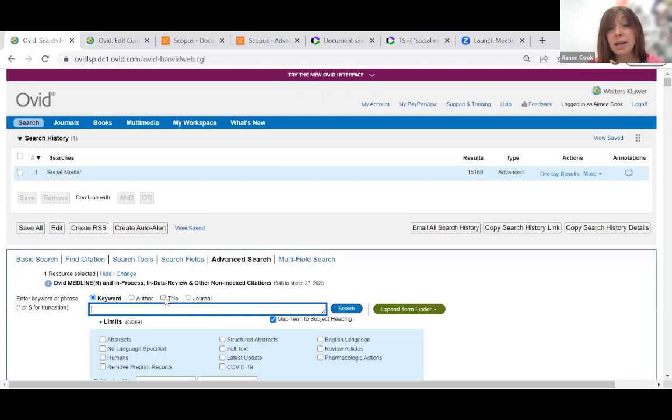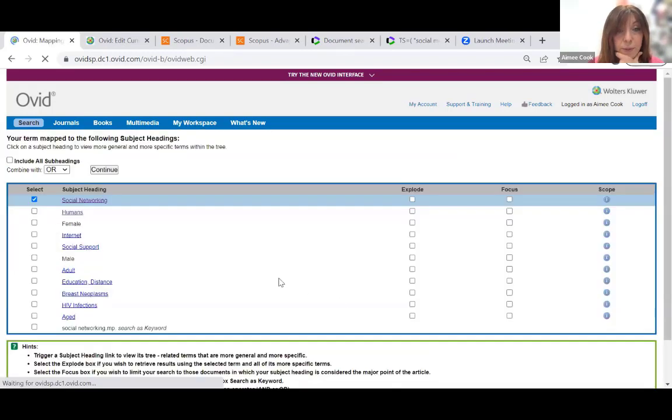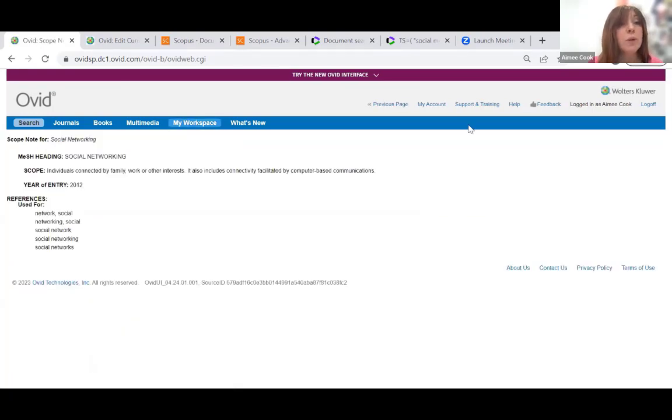But because we're designing a systematic review search, we don't want to just leave it at that. We want to make it a bit more complex. So I'm going to start searching for other terms that we might want to add in. I mentioned this before, let's try social networking. The database will check its index terms, and we can see that yes, there is an entry for social networking. So let's have a quick look at the scope note.